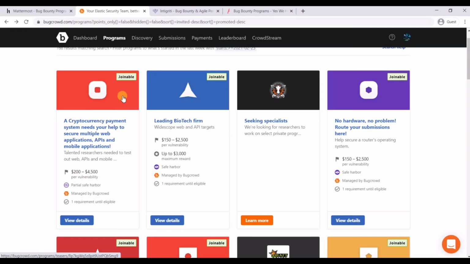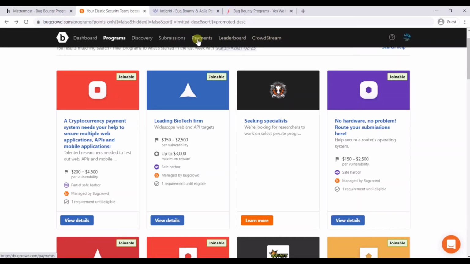If you got a hall of fame or a thanks, then you can write it in your CV or resume, or you can also put it in your LinkedIn profile, so it will attract more recruiters, right? That you have great achievements in all these things. So again we have a submission tab. You can see all the bugs that have been submitted by you, and the conversation between you and the Crowd team, right? And again there are some other payment methods.